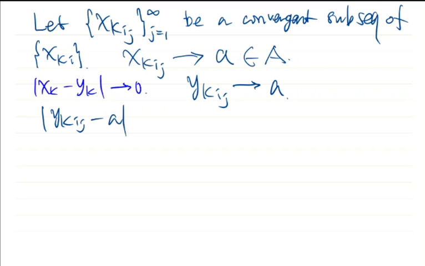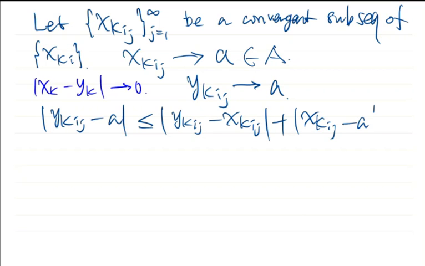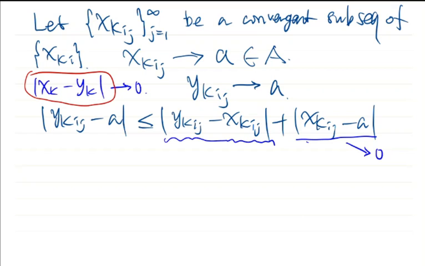The norm of ykij minus a is not greater than, by the triangle inequality, the norm of ykij minus xkij plus the norm of xkij minus a. Now this part converges to 0, and this part is a subsequence of the norm of xk minus yk, therefore also goes to 0. So this implies that this goes to 0, and this proves our claim that ykij converges to a.